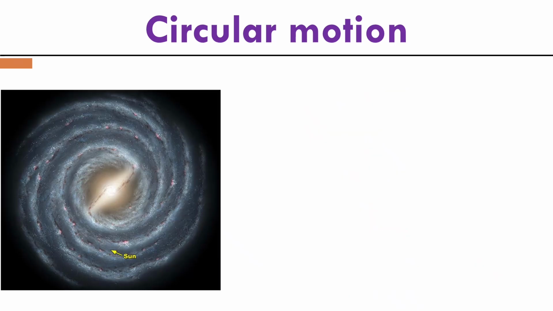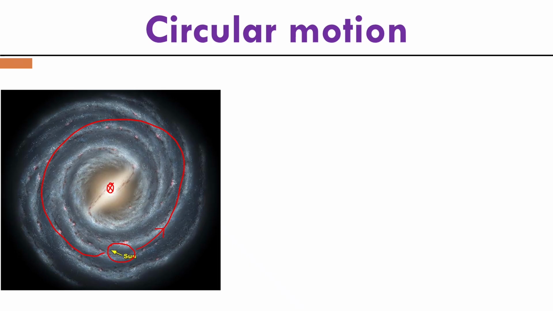Why? Because consider the whole solar system. It is also orbiting around the center of our galaxy, which is the Milky Way. So we can simplify and consider that the Sun orbits the center of the galaxy in a circular path.